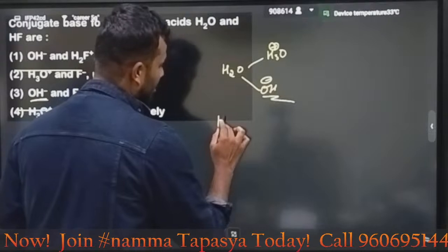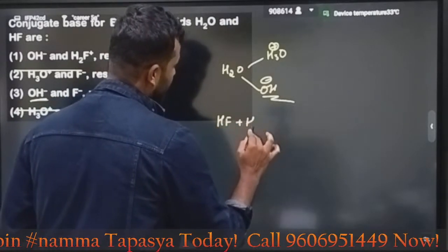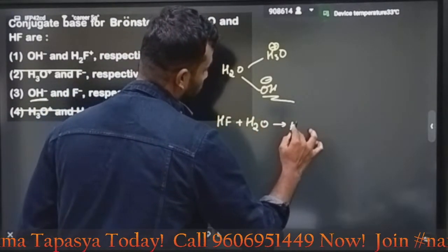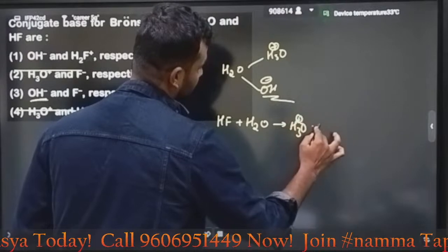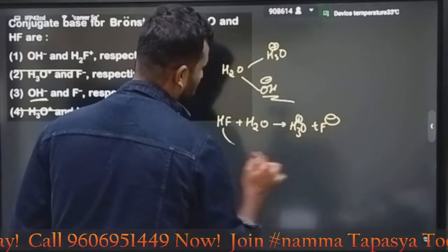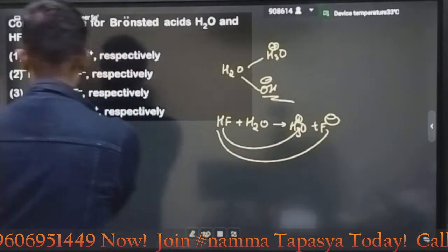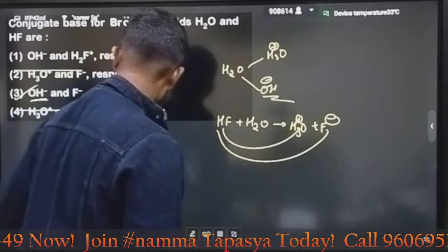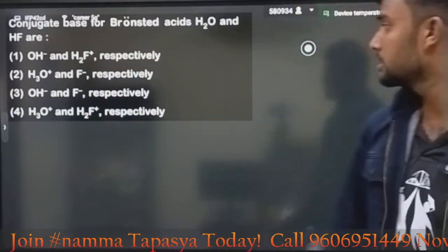If you come for the HF water, then what will happen? H3O plus and F minus. Here HF is the conjugate acid, and the conjugate base is F minus. The answer is option C. Baby question. Option C is the answer.